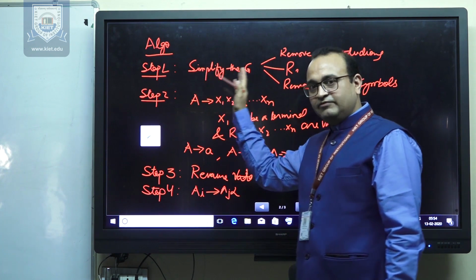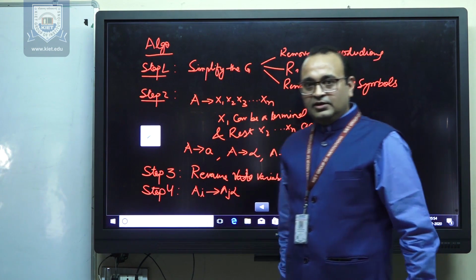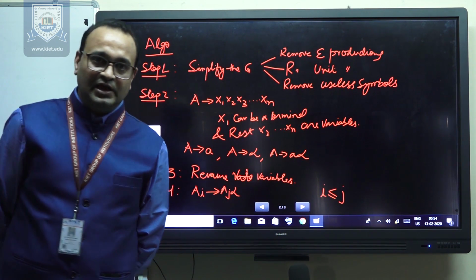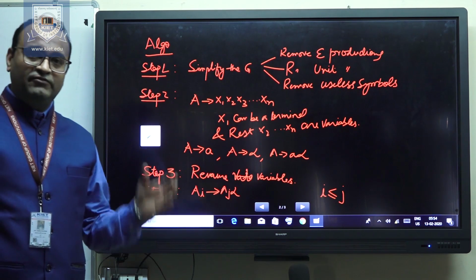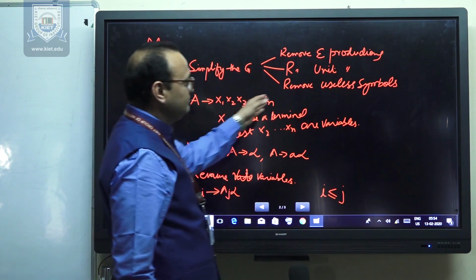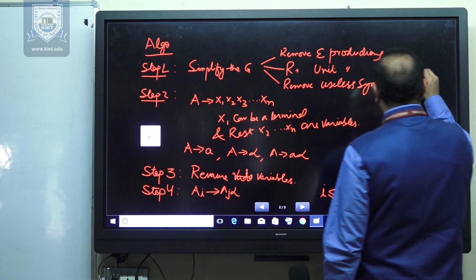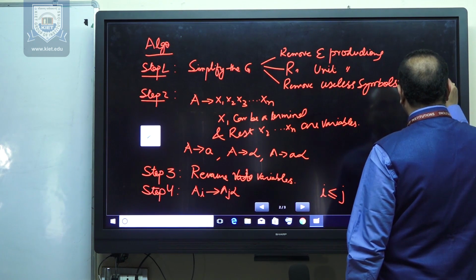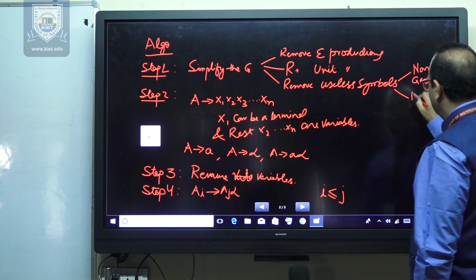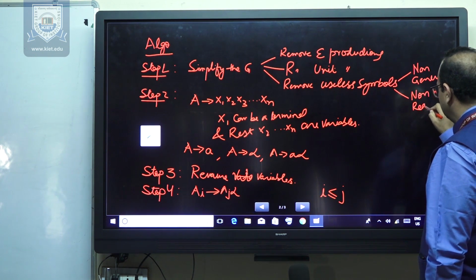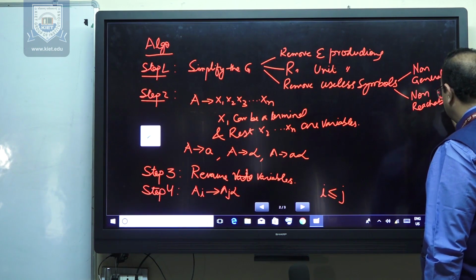This step itself has 3 sub-steps: first we remove the unit productions, then we remove the null productions, then we remove the useless symbols, which can be non-generating and non-reachable. You already know what non-reachable and non-generating symbols are.